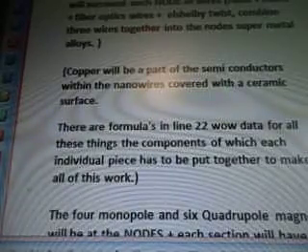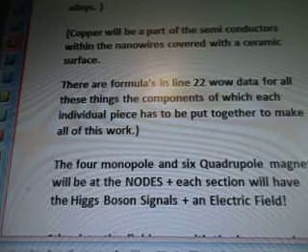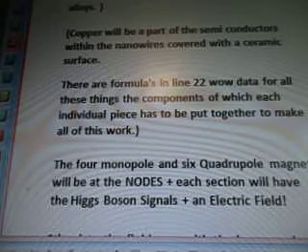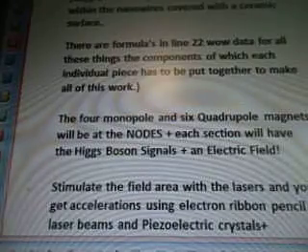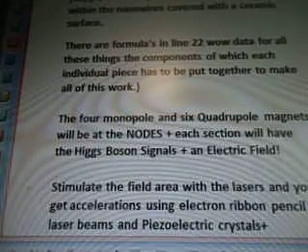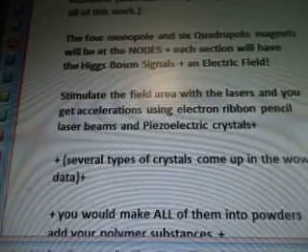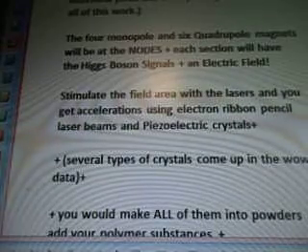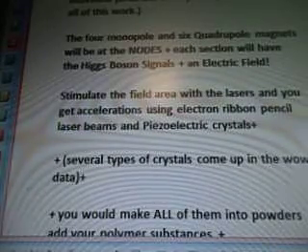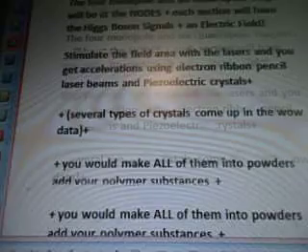There are formulas in line 22's data, WOW data, for all these things, the components of which each individual piece has to be put together to make all of this work. The 4 monopole and 6 quadrupole magnets will be at the nodes. Each section will have the Higgs boson signals and electric field. Stimulate the field area with the lasers and you get accelerations using electron ribbon pencil laser beams and piezoelectric crystals.